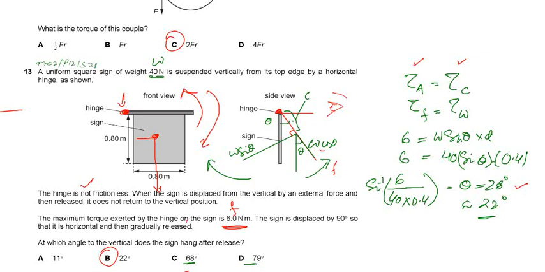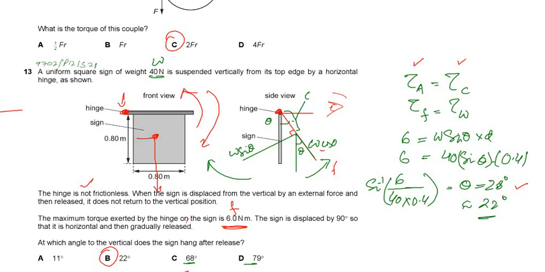9702 paper 1 variant 2, June 2021. The topic is from the turning effect of force, torque, moment. Question number 13. A uniform square sign of weight 40 Newton is suspended vertically from its top edge by a